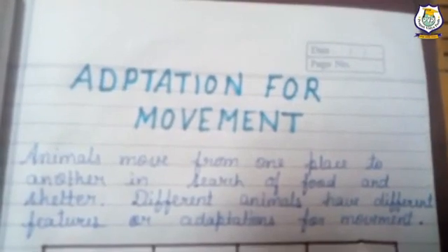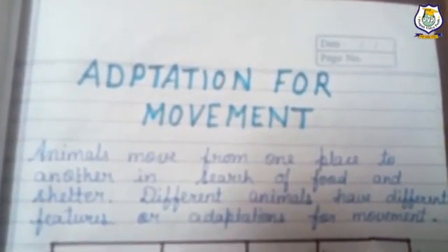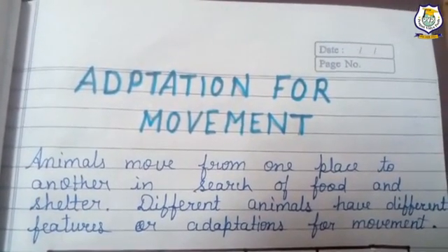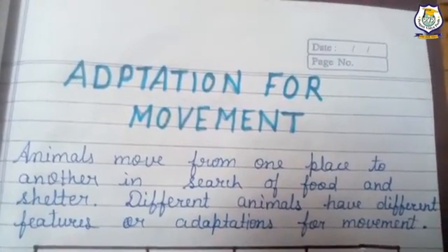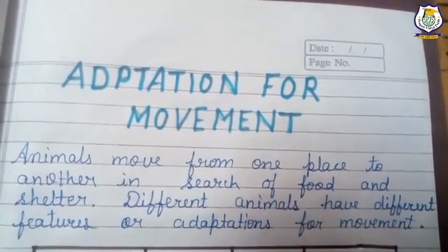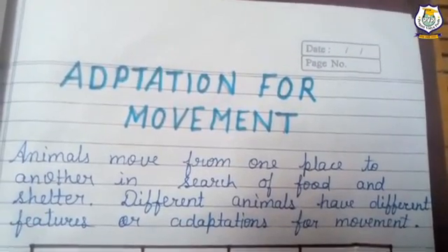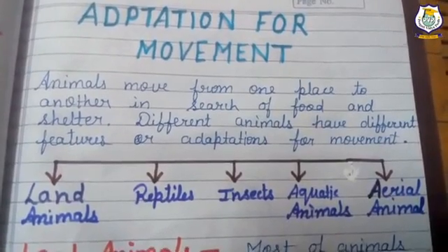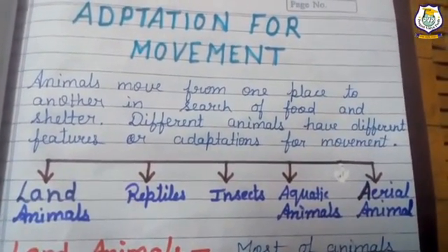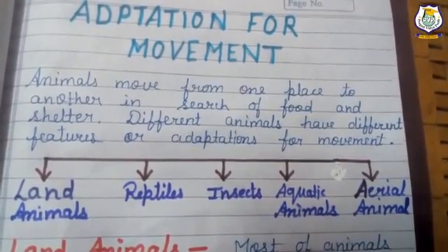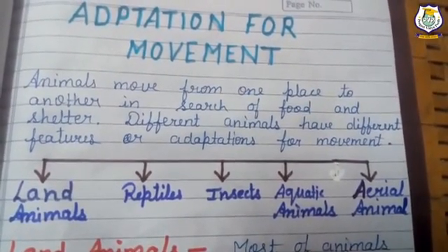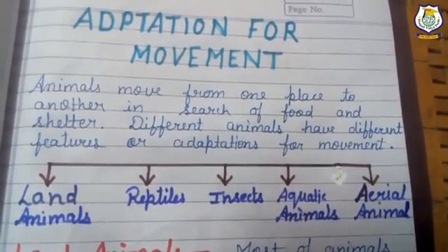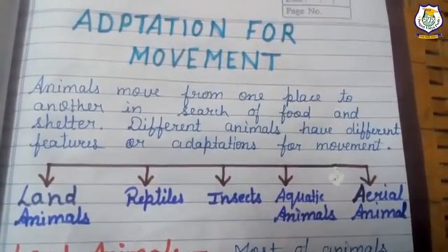Now, adaptation for movement. Animals move from one place to another in search of food and shelter. Different animals have different features or adaptations for movement. In this topic, we will learn about land animals, reptiles, insects, aquatic animals and aerial animals, and how these animals use their different organs for movement to go from one place to another.